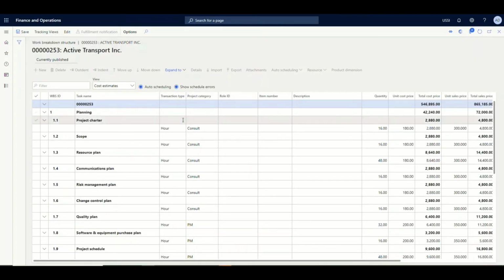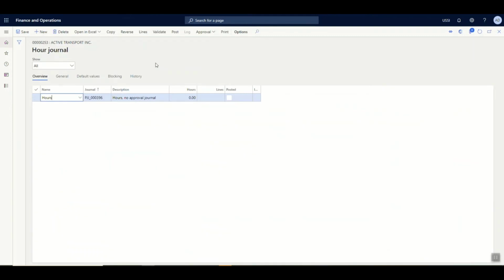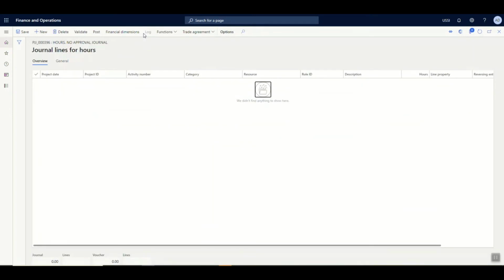As per the project plan defined in the work breakdown structure, we've seen that under the project charter, the consultant is supposed to spend 16 hours of his time at the rate of 180 euros. Let us now use the hour journal to consume this particular cost and see how it is validated against the project budget. Moving on to the hour journal, the hour consumption can either be tracked directly from the hour journal or by entering a timesheet in the project management and accounting module.